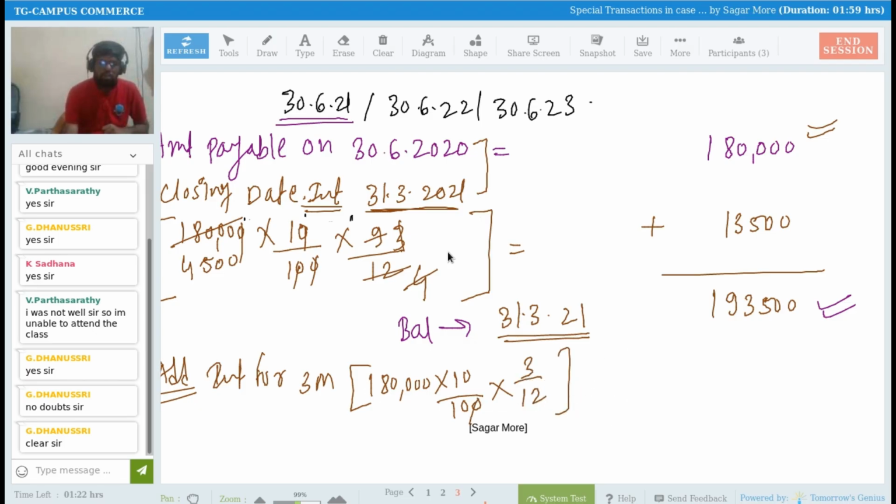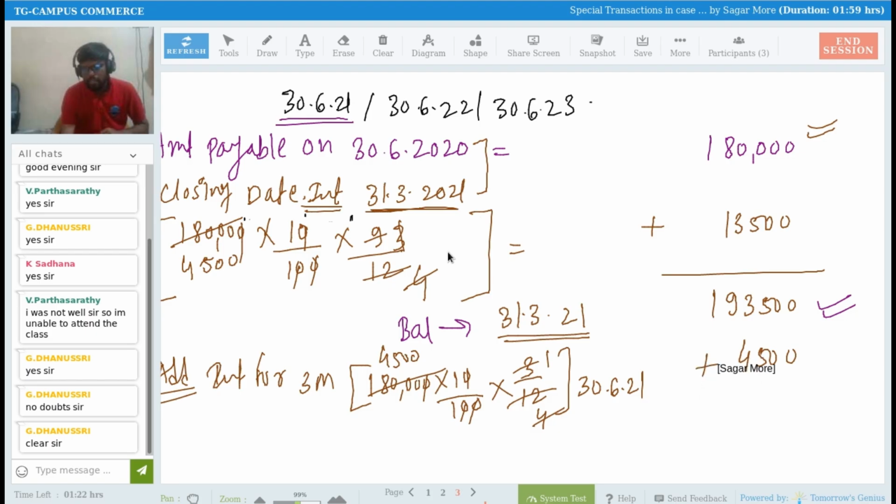Right? So what will be the answer? The answer is 4,500. So it means, sir, we have to make a payment of 4,500 rupees of interest as well for 3 months up to 30th of June 2021.